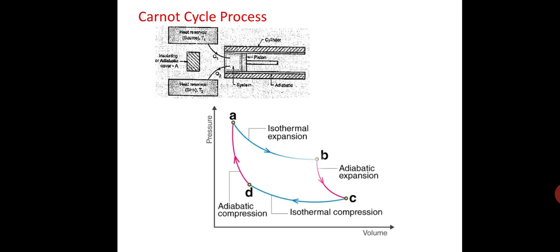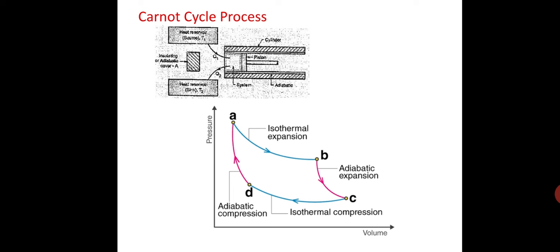Now see the Carnot cycle process. This is the diagram of Carnot cycle. It consists of two isothermal and two reversible adiabatic processes as follows. This is the PV diagram of Carnot cycle. There are two isothermal and two reversible adiabatic processes. Now see the processes one by one.